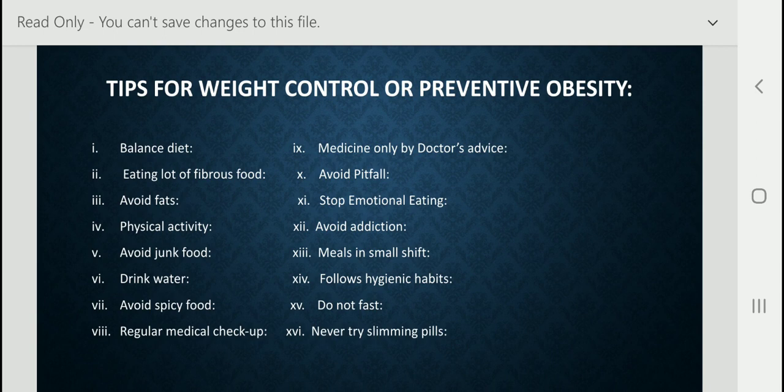Next, follow hygienic habits. We should always follow hygienic habits while eating, like washing hands. You know that in the corona period we should wash our hands with soap or hand wash in the proper way, to protect ourselves from different kinds of viruses. So we should follow hygienic habits when we want to eat.